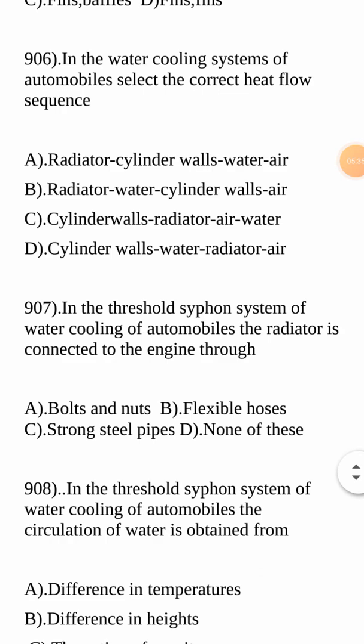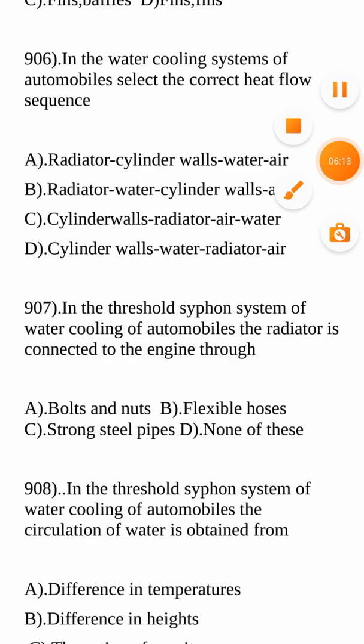Next question, boys. This is a good question, boys. Please mark it as a very, very important question. Here in this question, he is asking about the flow of heat in the water cooling systems of automobiles. Select the correct heat flow sequence. Is it radiator, cylinder walls, water, air, or radiator, water, cylinder walls and air, or cylinder walls, radiator, air and water, or cylinder walls, water, radiator and air? So here the final answer is first cylinder walls, then water, then radiator, then air.